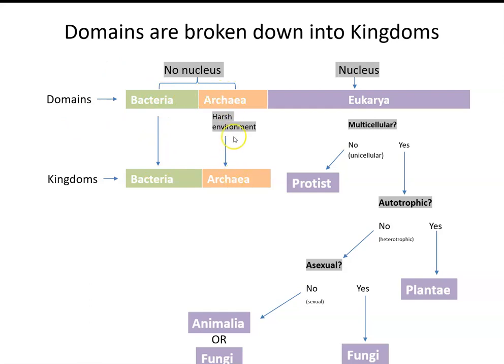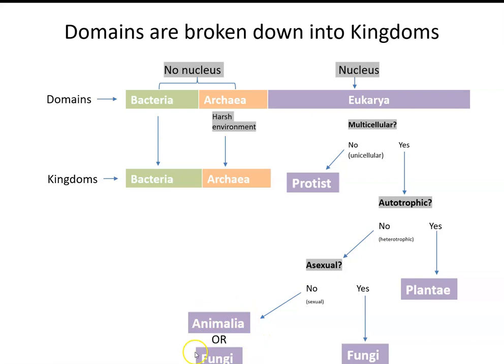Now, to classify organisms in the domain Eukarya, we have to ask ourselves, is it multicellular? If it's not, we know it's a protist. But if it is, we have to ask more questions. Is it autotrophic? If yes, we know we have a plant. But if no, meaning it's heterotrophic, we then have to ask another question. Does it reproduce asexually? If yes, it's a fungi. If no, then we have animalia or fungi.